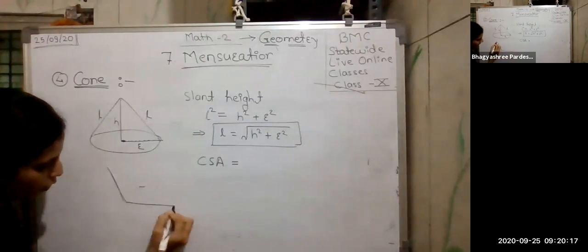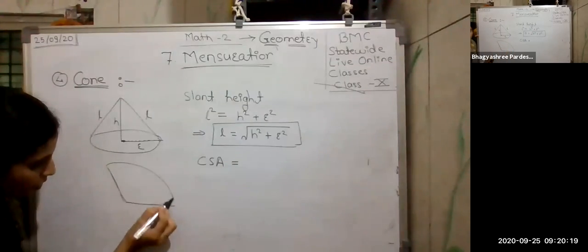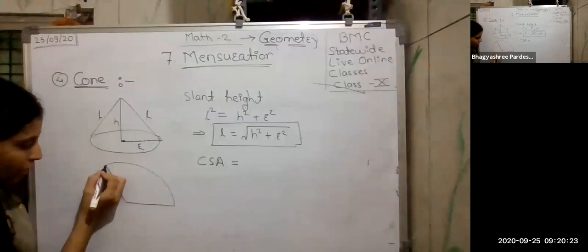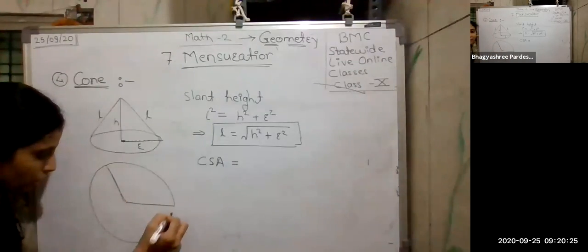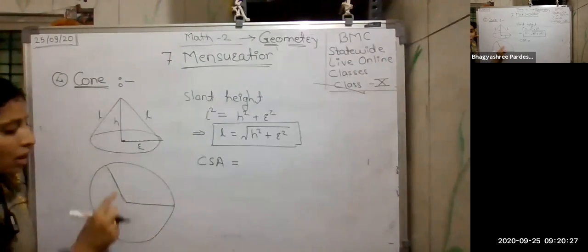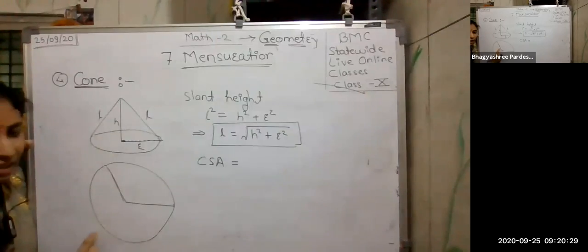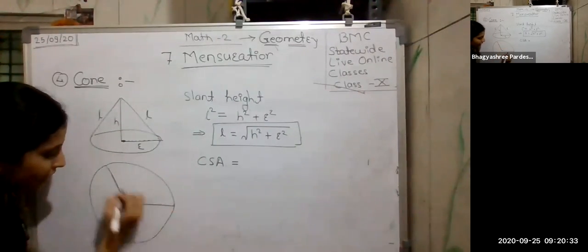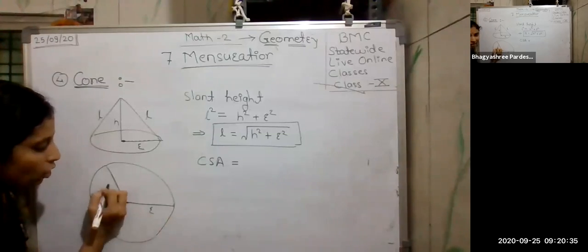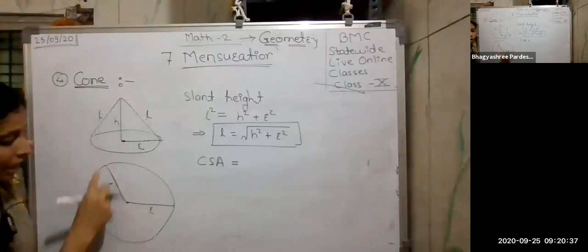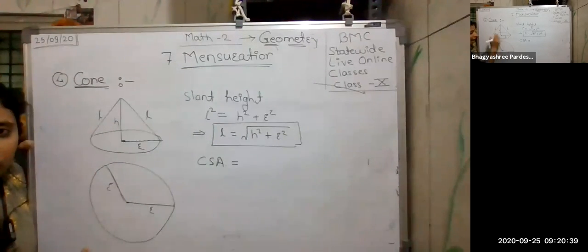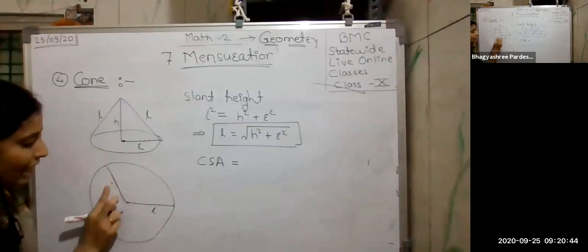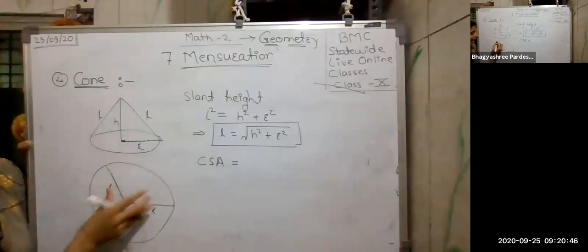When I open the cone, it is something like this. What have I done? I have opened the cone, and this is actually a sector of a circle right here. These two are the radius of this circle, or I can say that this is our slanted height by considering the cone here.